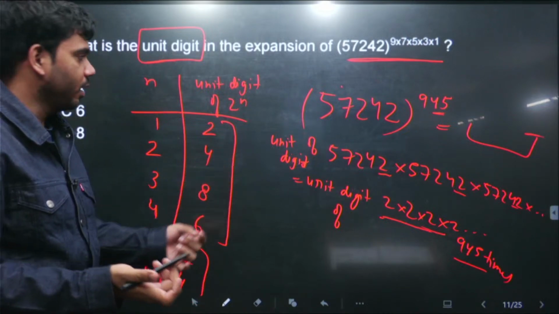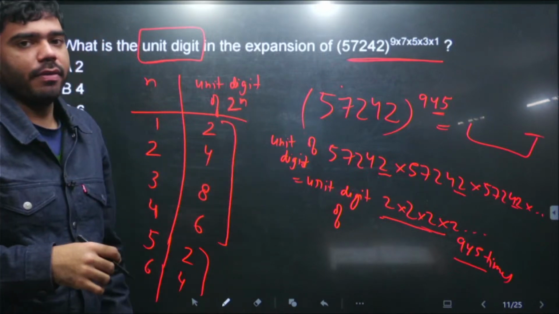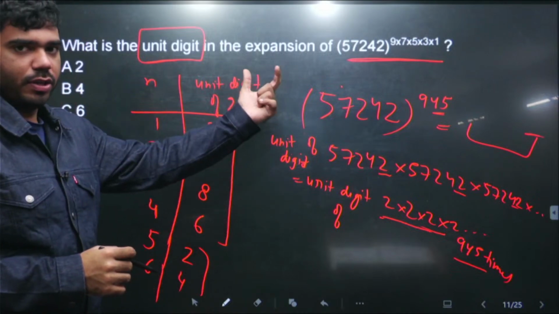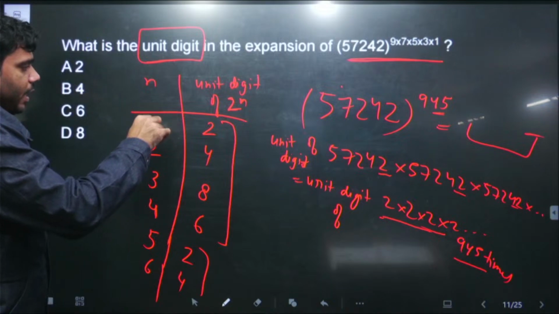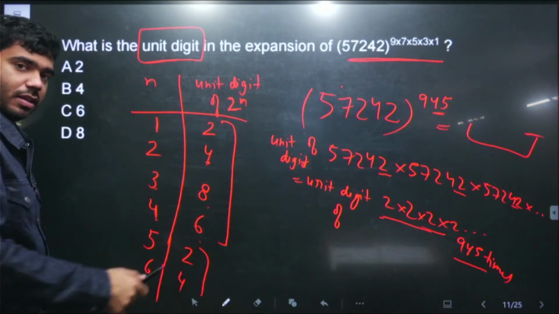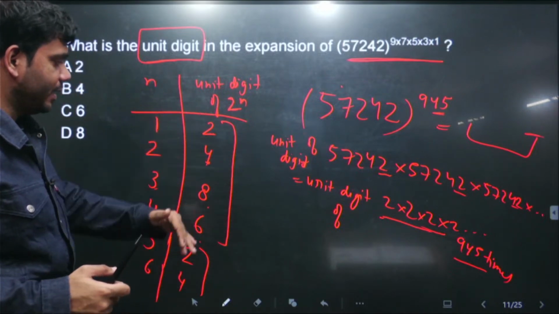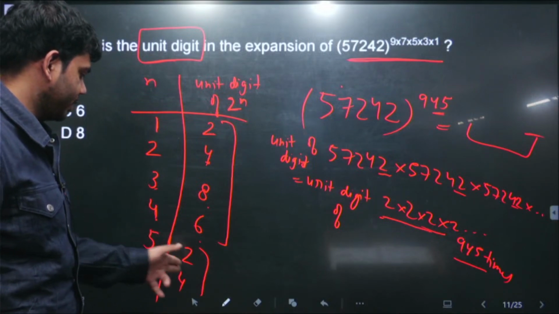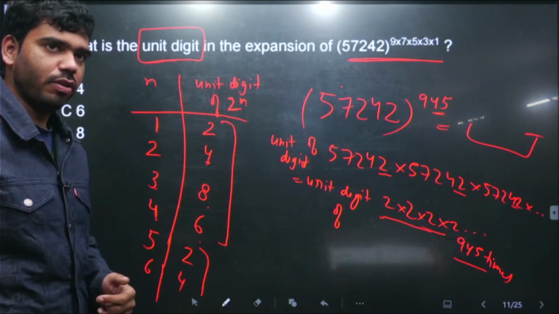We have to observe the unit digit of 2 raised to the power n, where n is any natural number. I am saying the unit digits of this 2 raised to the power n are getting repeated for values of n. For n equal to 1, this is 2. For 2, that is 4. For 3, that is 8. For 4, that is 6. Then after 4 numbers, the same cycle 2 4 8 6, 2 4 8 6 will be getting repeated. For 5 that will be 2, for 6 that will be 4, for 7 it will be 8, for 8 it will be 6, then again it will keep repeating in the same way.